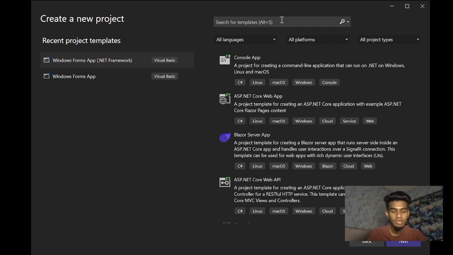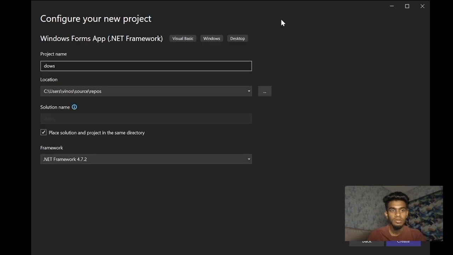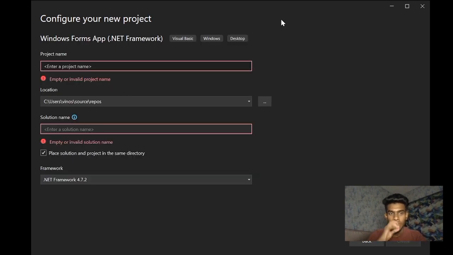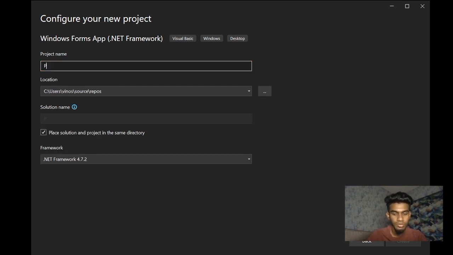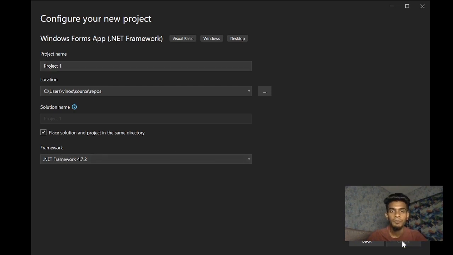So you can search here, and then we have to name it. I name it as project 1. Then we have to select a location and check the framework, then click create.